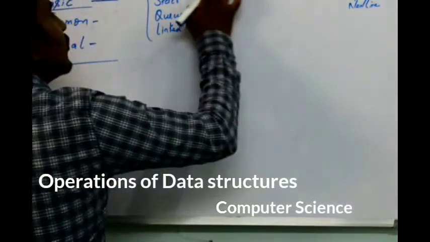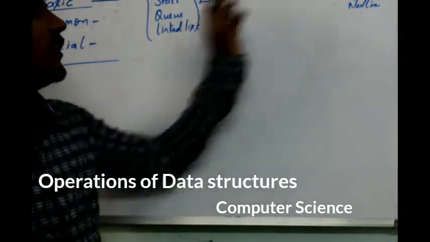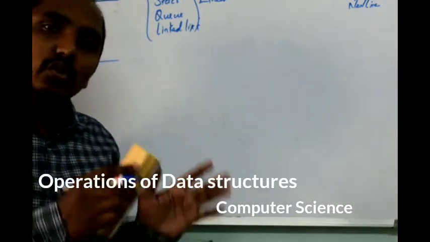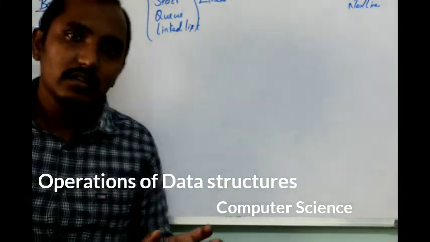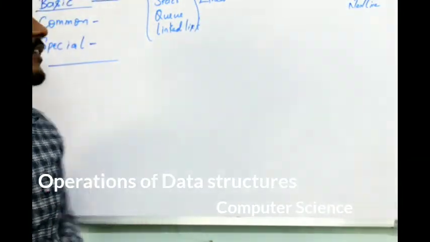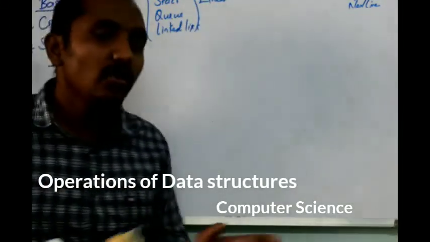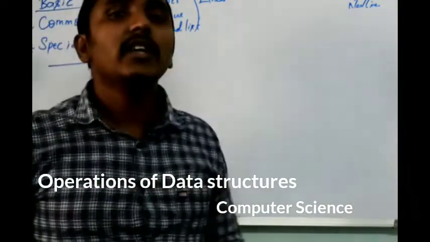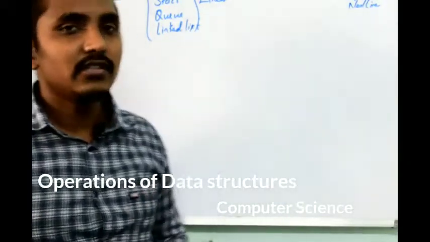Okay, so when you divide non-primitive data structure, we are going to divide it into linear and non-linear. Linear is when the elements are stored in a sequential order, one after the other. If the elements are stored in a sequential memory location, then it is considered a linear data structure. Non-linear is if the elements are not stored in an order, then it is considered a non-linear data structure.